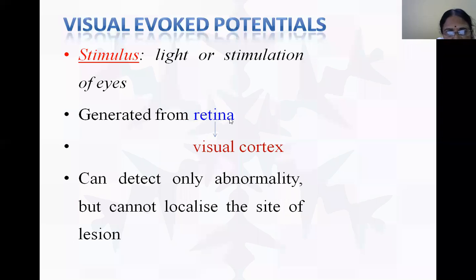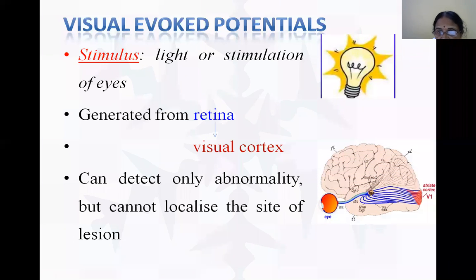It reaches the retina and finally, crossing all these areas, the lateral geniculate body and the rest that I have just told you, it reaches the visual cortex, area number 17. Therefore, as I have said, it can only detect an abnormality in this pathway but cannot localize the site. To localize the site of lesion, we have to go in for different methods.